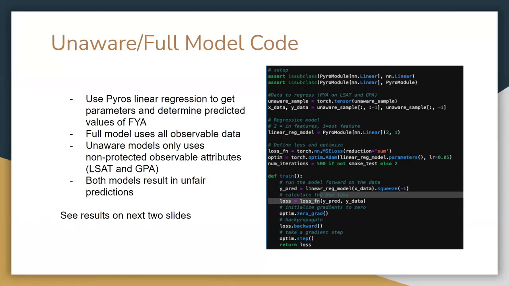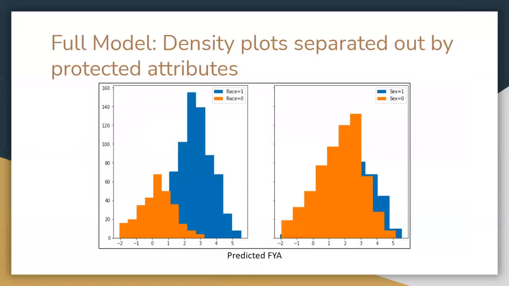The first-year average is predicted using the GPA-G and LSAT-L from the DAG. We can understand that it is indirectly biased because race and sex are also affecting the first-year average. The resulting density plots look similar to the full model as the unaware model is still making biased decisions, but less openly in its training. Next slide, please. Here are the density plots.